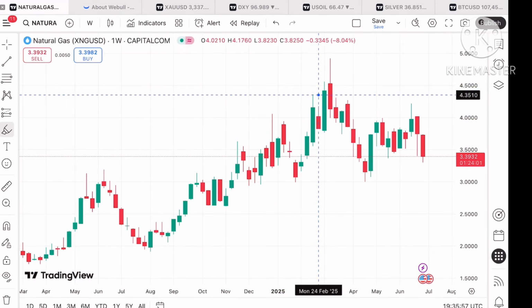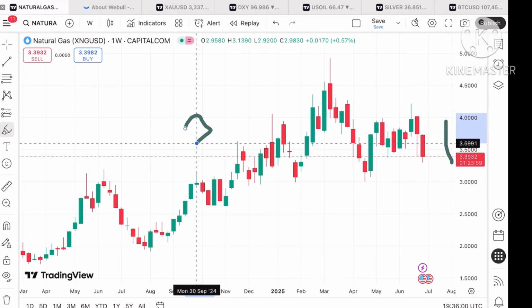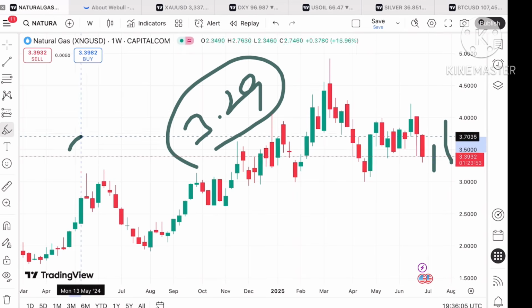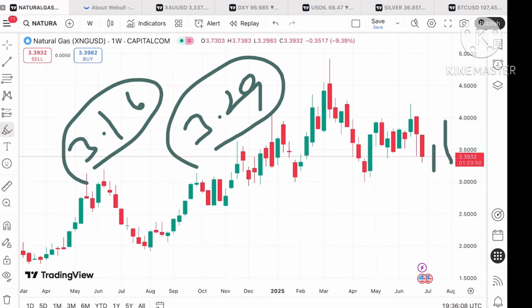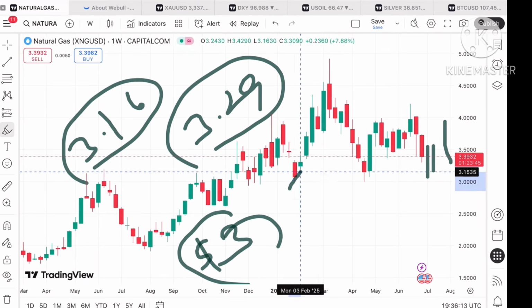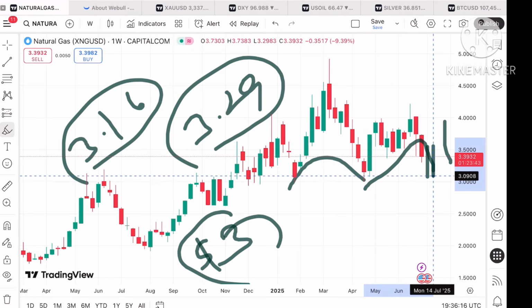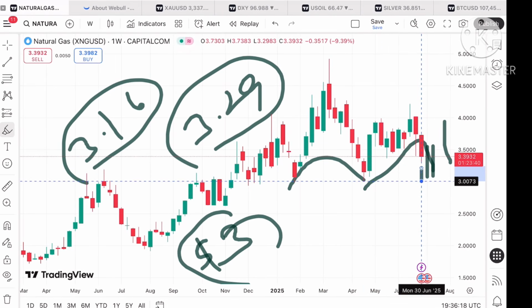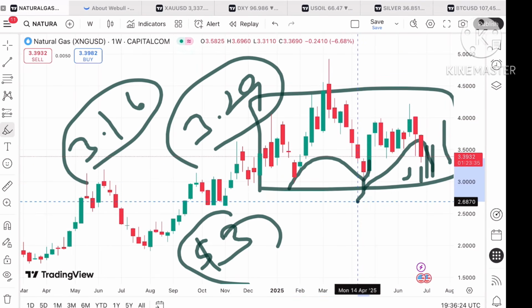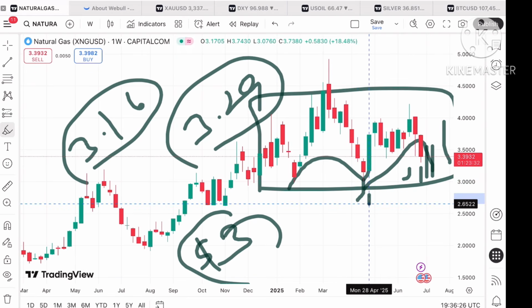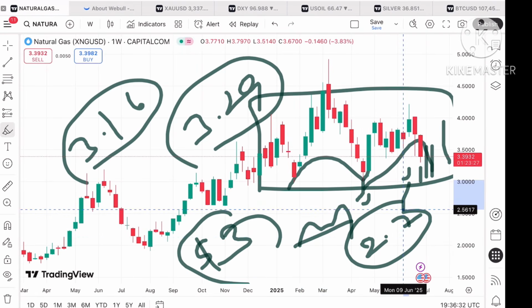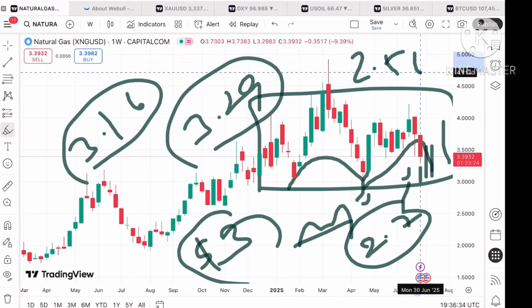But suppose the price doesn't sustain, it can come down again towards a level of 3.29. And if the price starts falling below that level, there is a chance of touching 3.16. And if the price falls below that level, there is a chance of touching $3. Then if you look at the smaller pattern forming towards the downside, there are chances of going towards a level of 2.9, because there will be a zone breakout after $3. From there it can move below a level of 2.7, and that is already tested, so we can see the price fall further down and touch a level of 2.56.